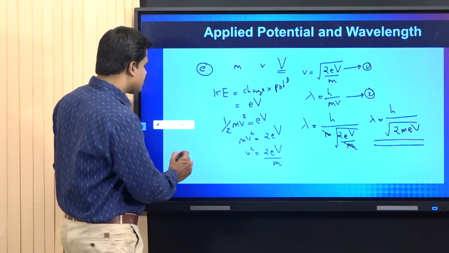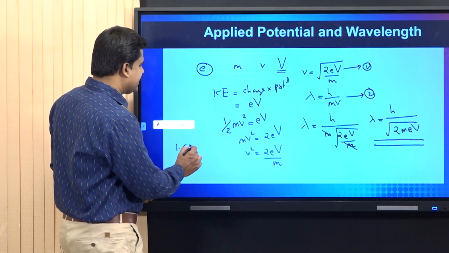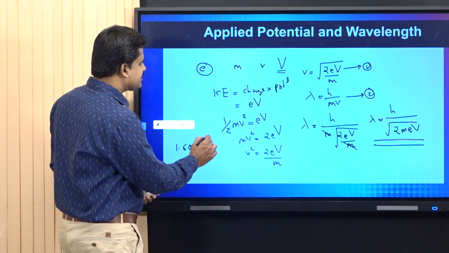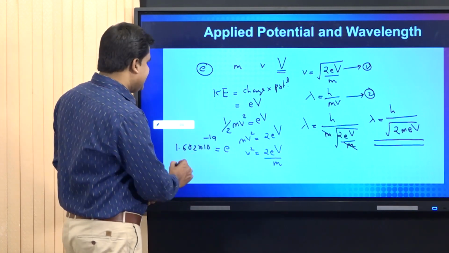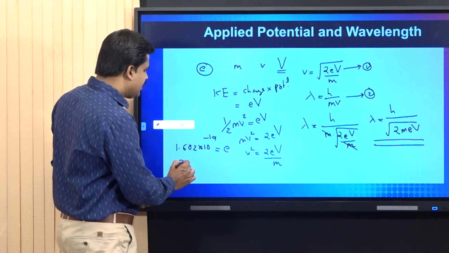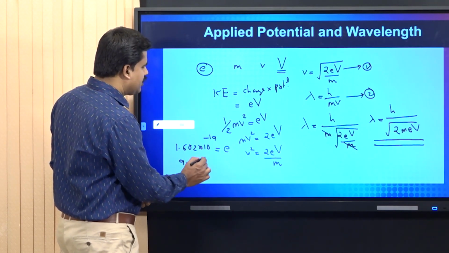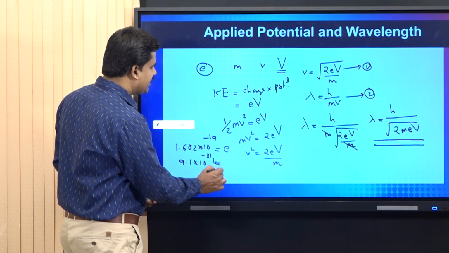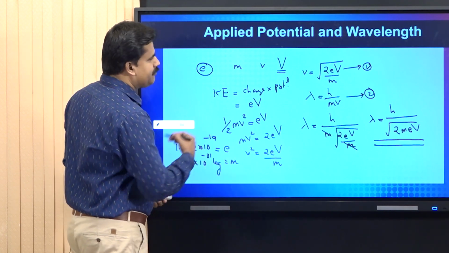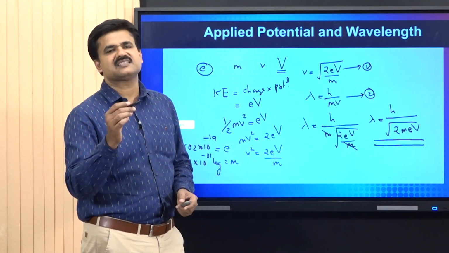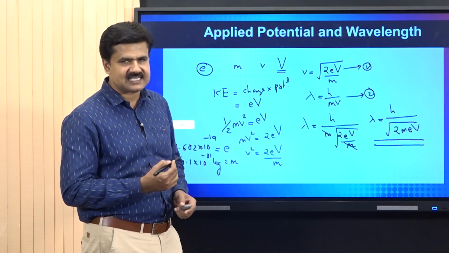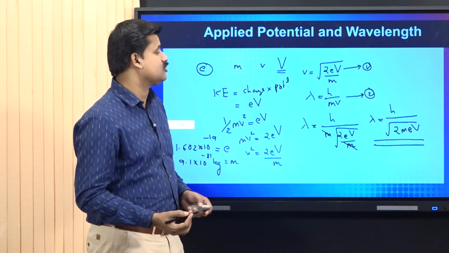You know the charge of the electron is 1.602 into 10 raised to minus 19 coulombs. This is the value of small e. And m is the mass of the electron, that is 9.1 into 10 raised to minus 31 kilogram. This is small m. And in this expression, the value of h is 6.626 into 10 raised to minus 34 joule second, known as the Planck's constant.